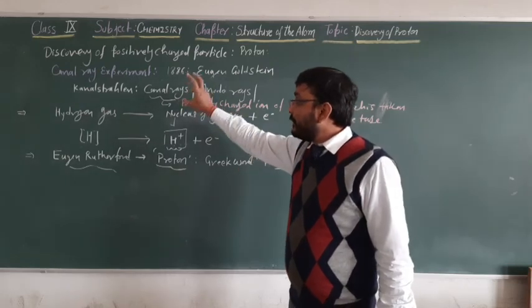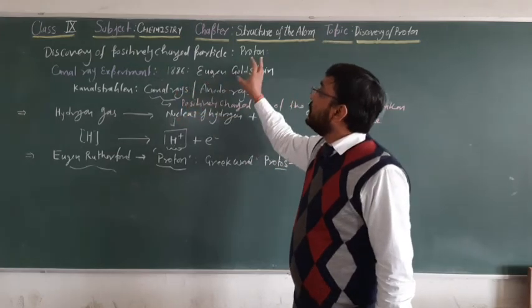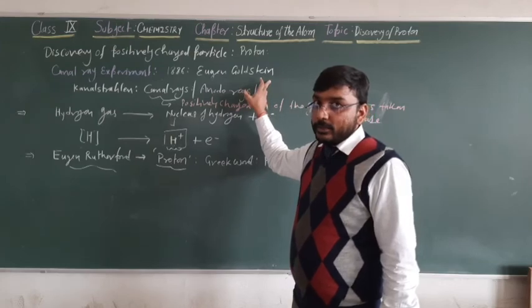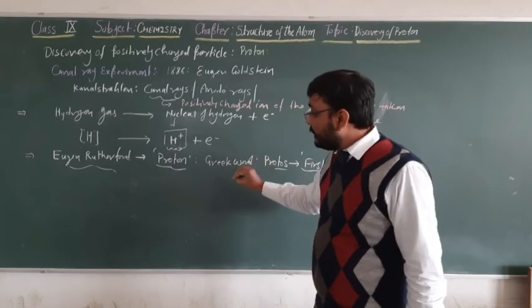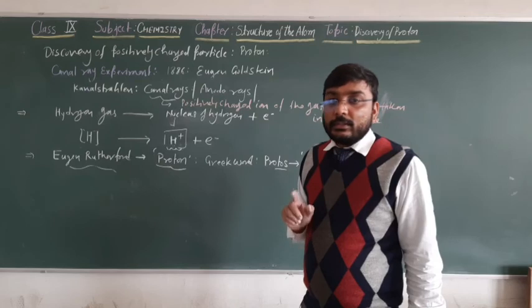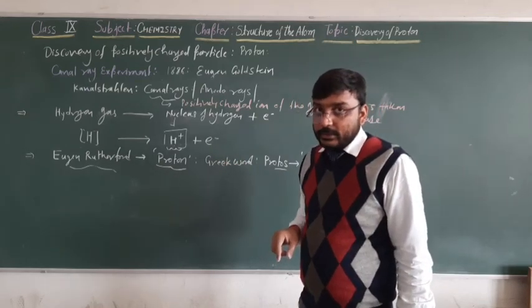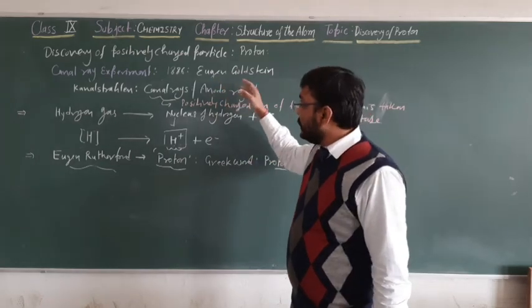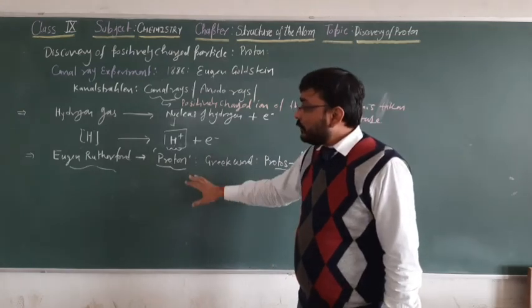Because the discovery of canal rays was done by Eugene Goldstein. Rutherford only gave the name to that positively charged nucleus of hydrogen. So I believe that credit goes to Eugene Goldstein. What is the fact here?